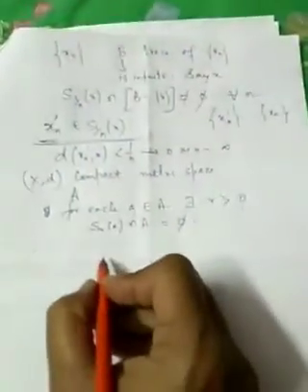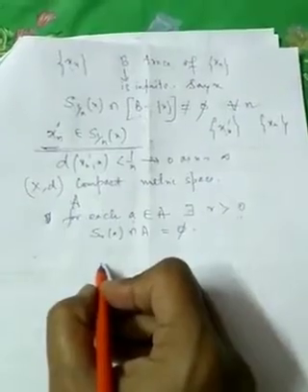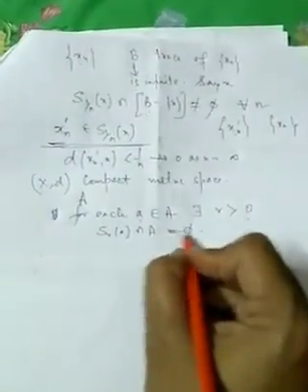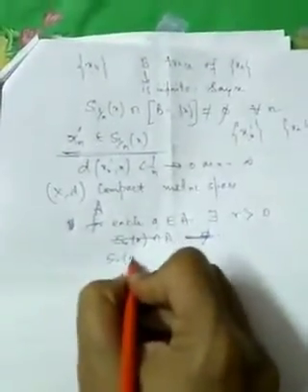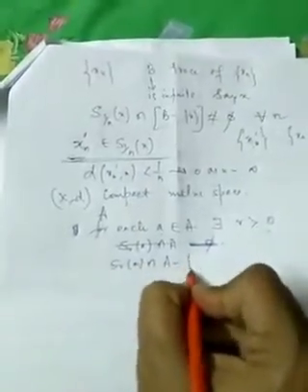So we say that S(r_a, a) intersection (A minus {a}) equals phi, because a is not a limit point.